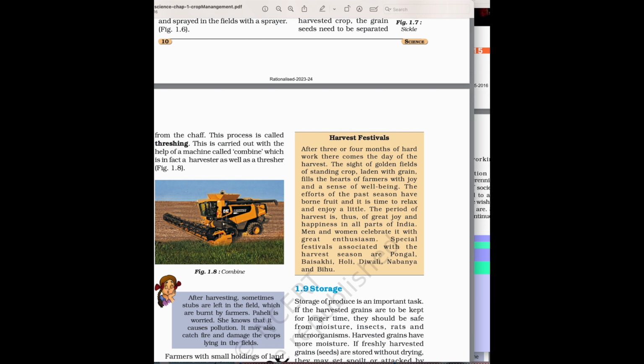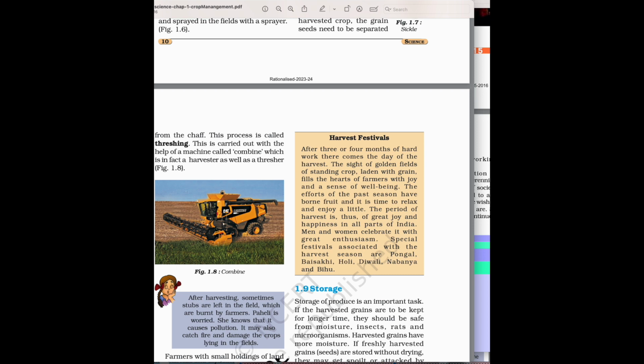Harvest festivals. After 3 or 4 months of hard work, there comes the day of the harvest. The sight of golden fields of standing crop laden with grain fills the hearts of farmers with joy and a sense of well being. The efforts of the past season have borne fruit, and it is time to relax and enjoy a little.